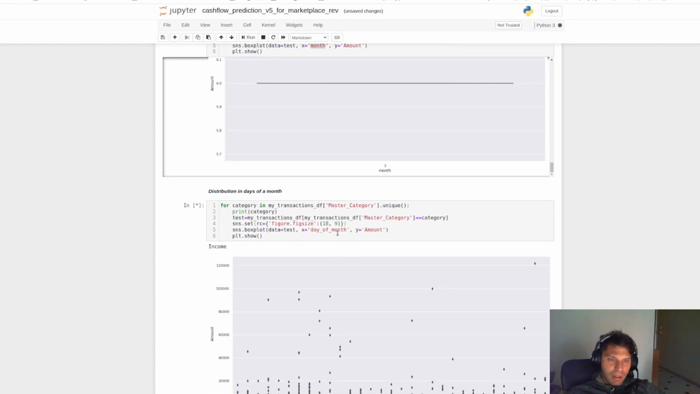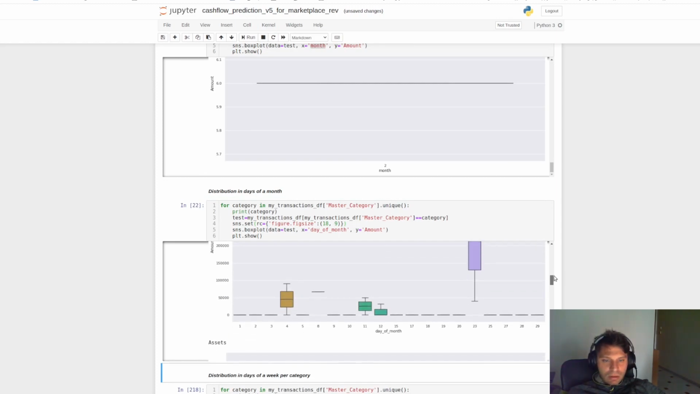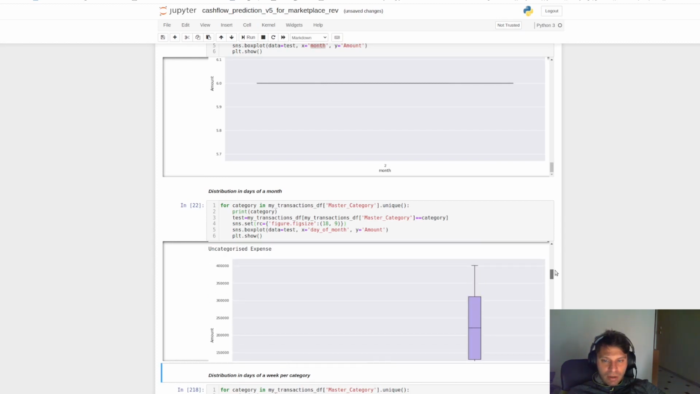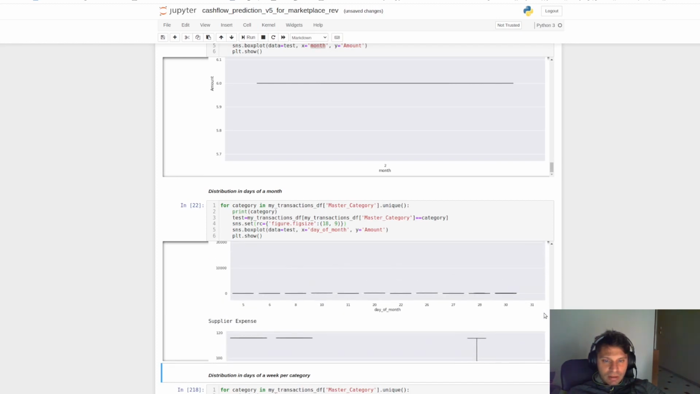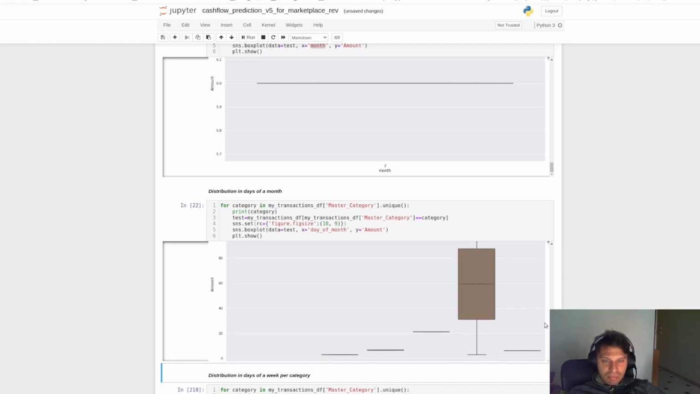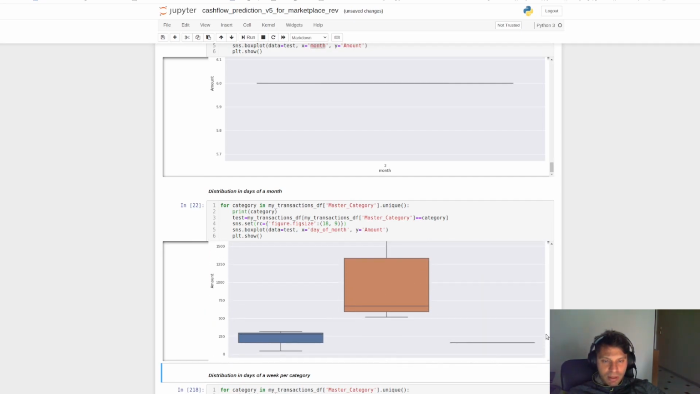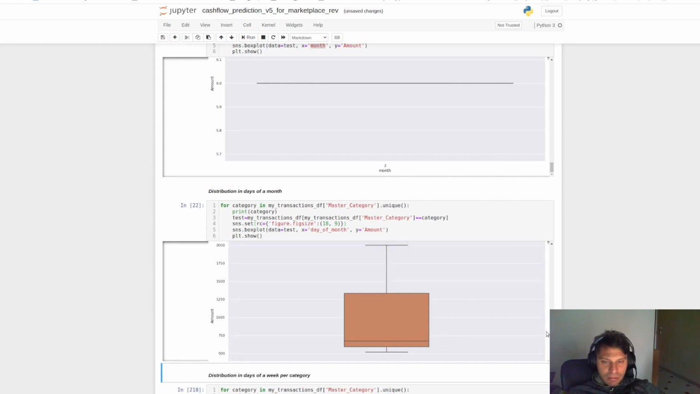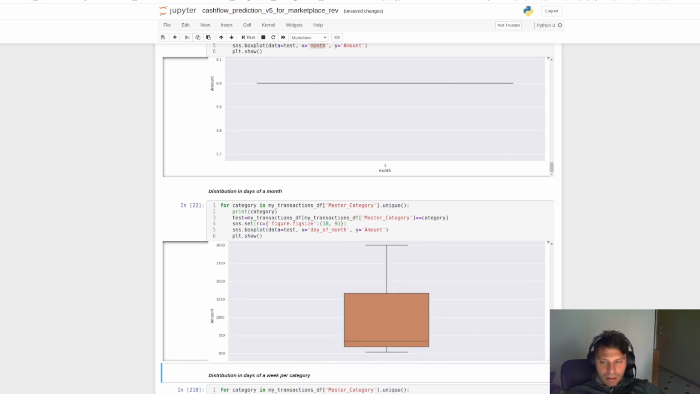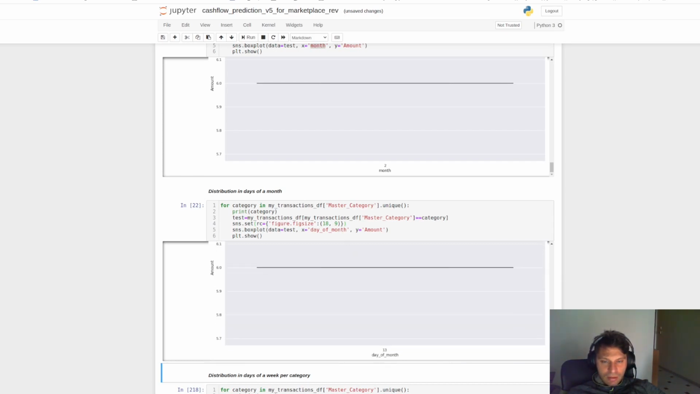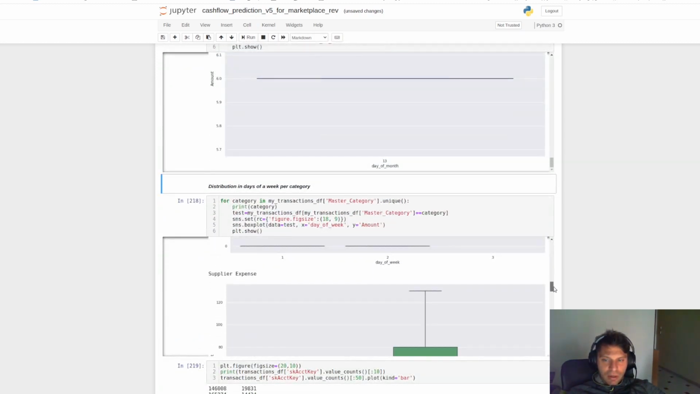Same things, we can check regarding the day of the month. Here are uncategorized expenses. They don't happen every day. And supply expenses, not interesting. This is also bank expense, which happens mostly on the 5th and the 10th day of the month. Okay, the same is for the day of the week.